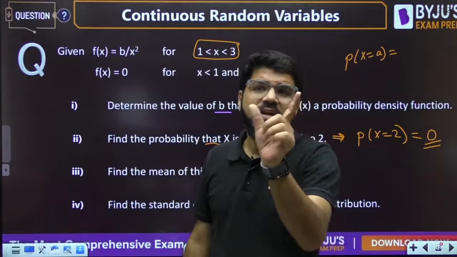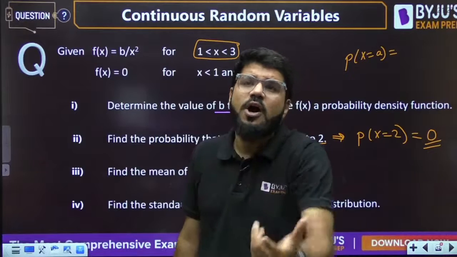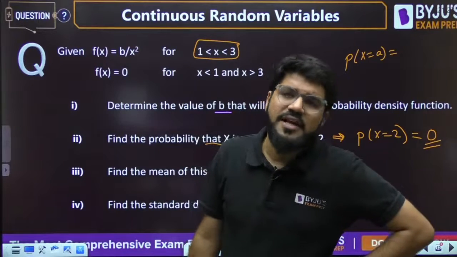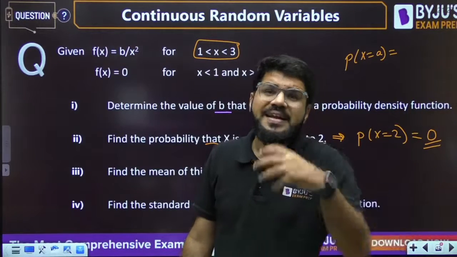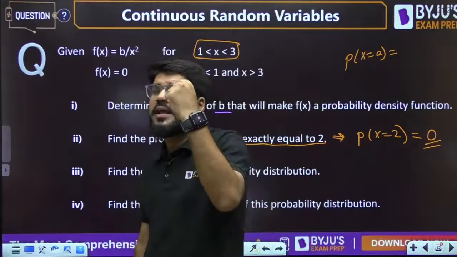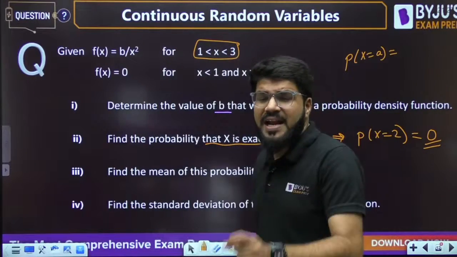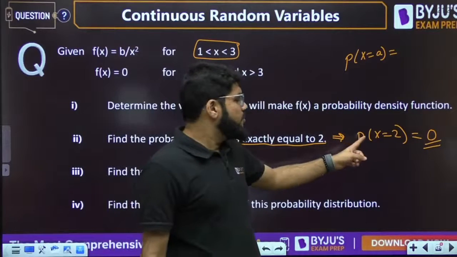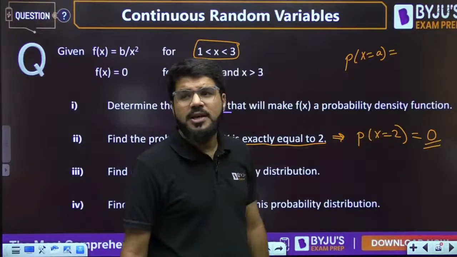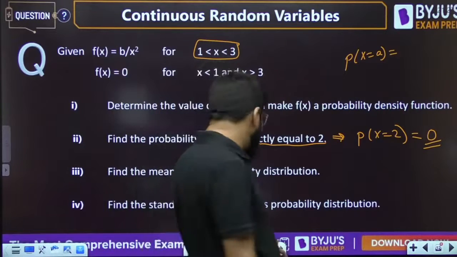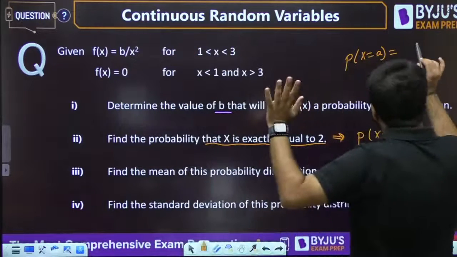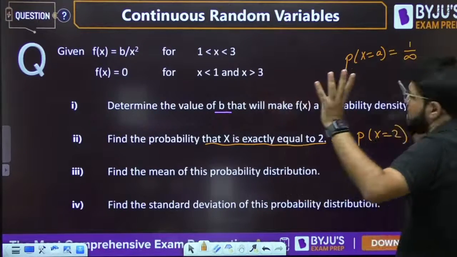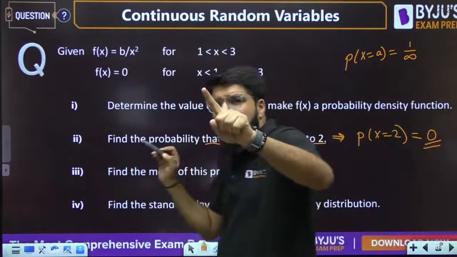But since it is defined for all values of x between 1 to 3, how many values are there for x between 1 to 3? It's practically infinite. How many numbers lie between any two real numbers? It is infinite. And out of those infinite, you are looking for the probability of one particular value that is equal to 2. So even if you apply the basic law of probability, favorable by total, you are only looking for one favorable value.